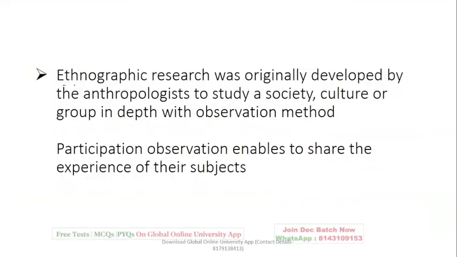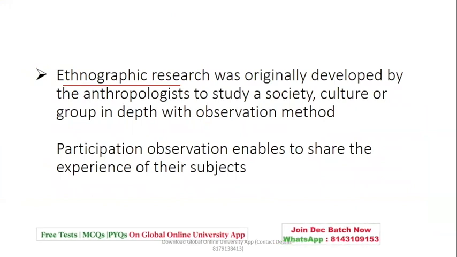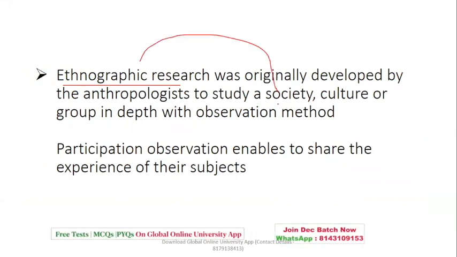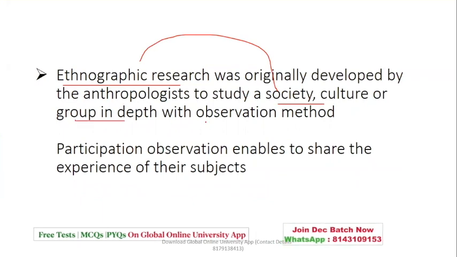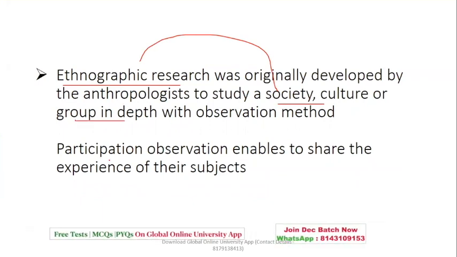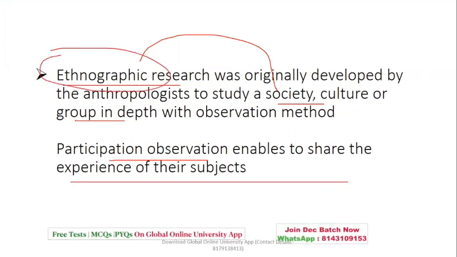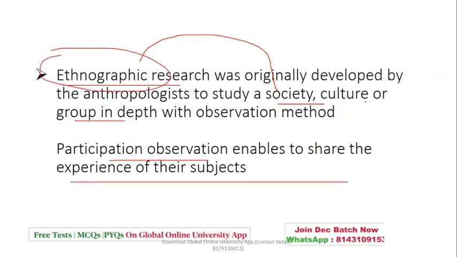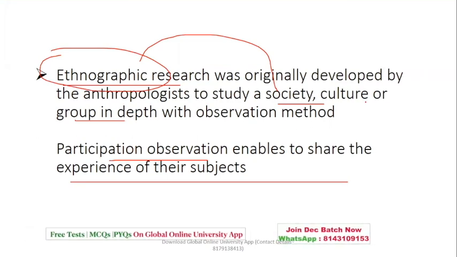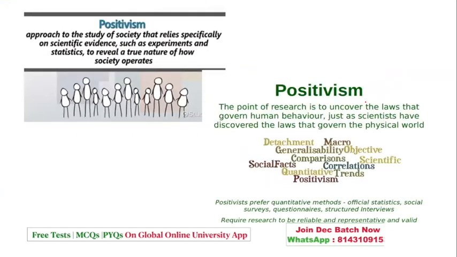Ethnographic research, here students are a little bit confused. It basically talks about culture, society, or a group in depth with the observation method. The participant observation enables sharing the experience of the subject. So ethnographic research basically deals with society and culture or a group in depth. Okay. So this was about the types of research.